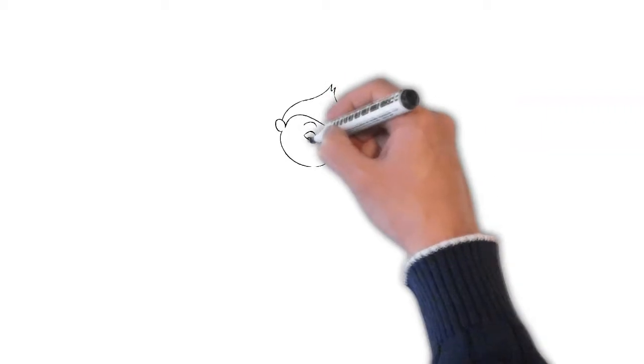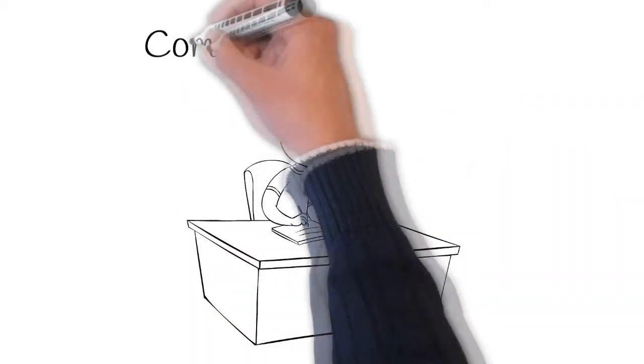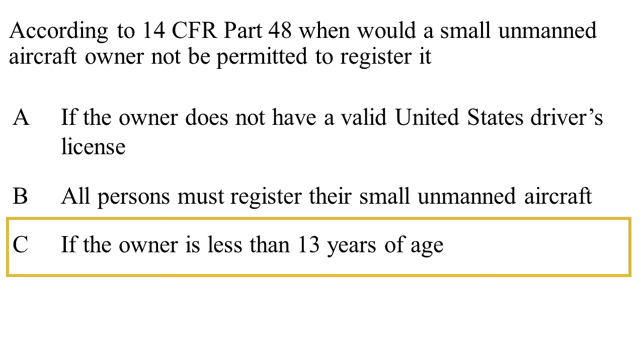There always seems to be a few FAA exam questions on drone registration. Let's take a look at a couple of the most common. According to 14 CFR Part 48, when would a small unmanned aircraft owner not be permitted to register it? A. If the owner does not have a valid United States driver's license. B. All persons must register their small unmanned aircraft. Or C. If the owner is less than 13 years of age. It's C. If the owner is less than 13 years of age.